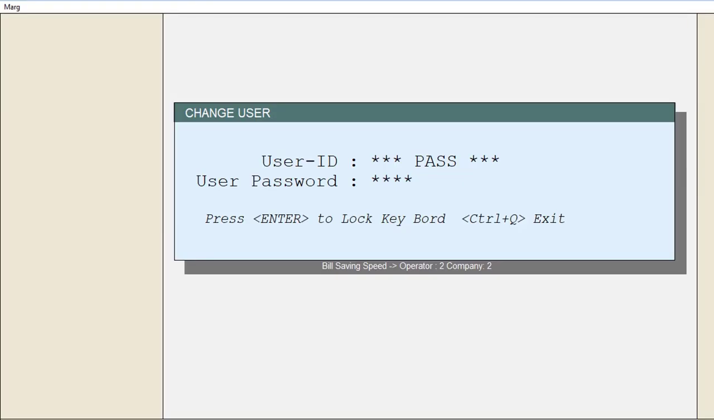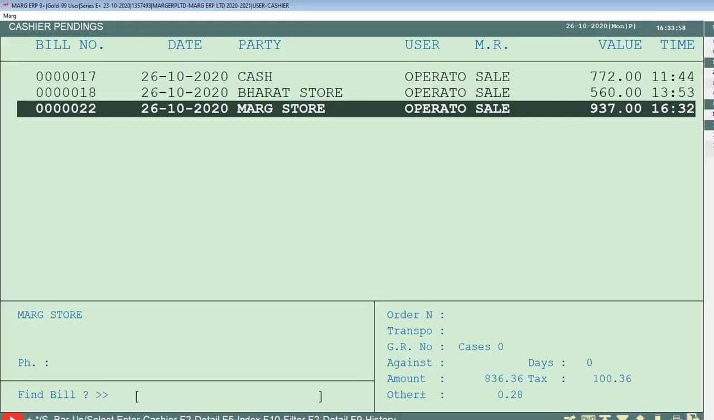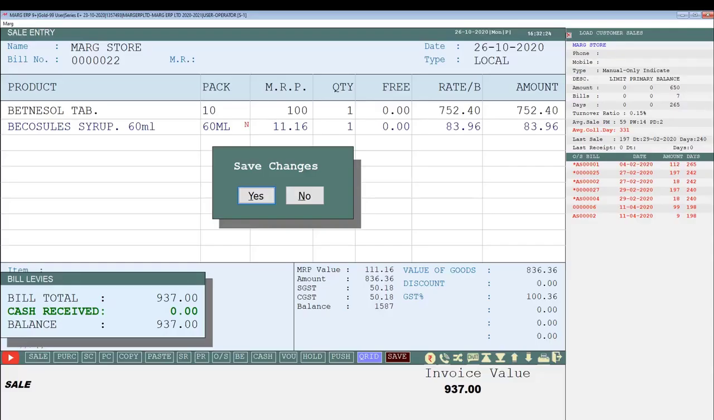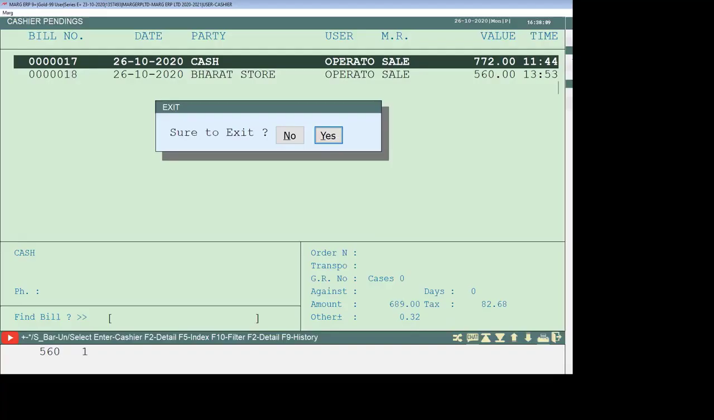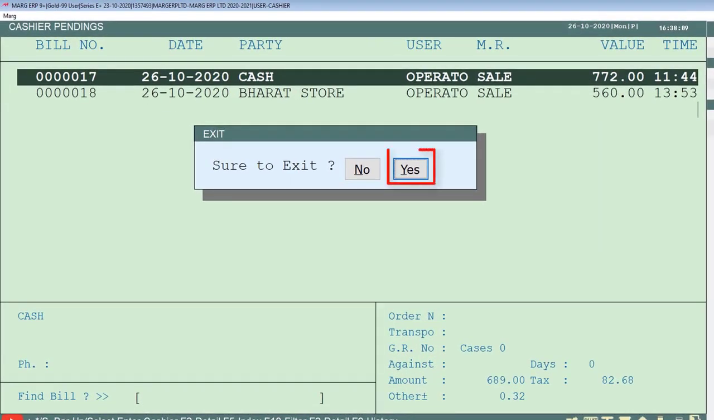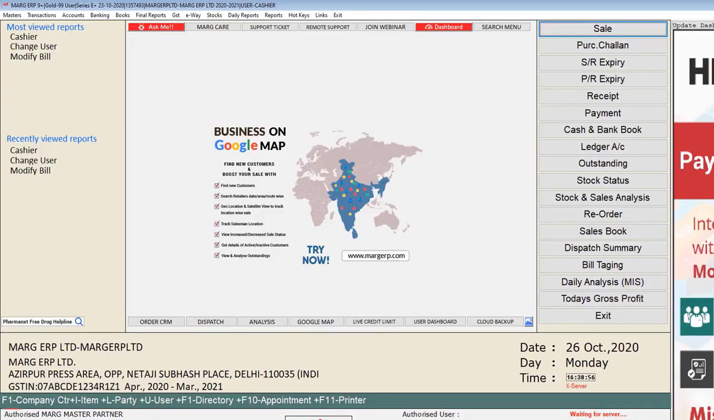Now let's log in with operator and create a bill and save it. And now log in with cashier and come to this cashier pendings window. We will press enter on that bill which we have just created and click on receipt. Now we can see that the default payment window will open. We will simply receive the payment, and by clicking on yes to this sure to exit window, we will come to the home screen of the software.